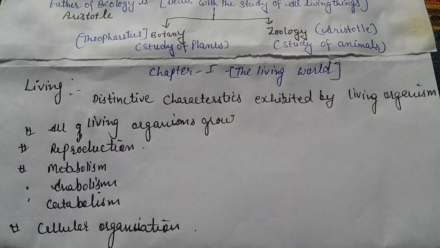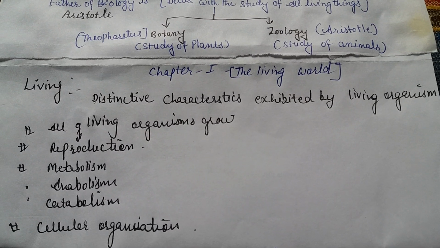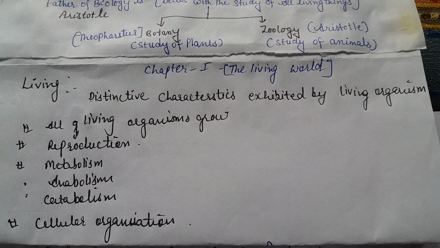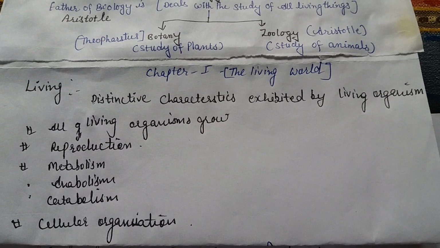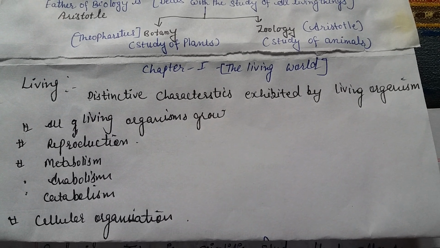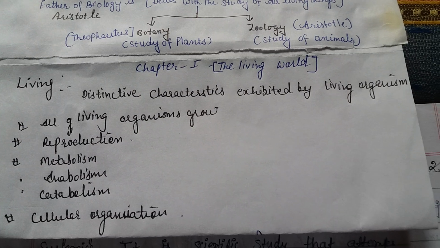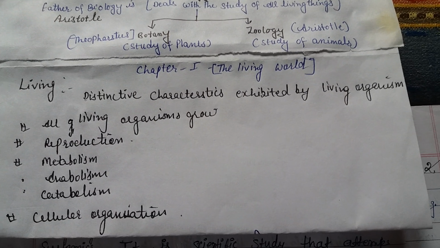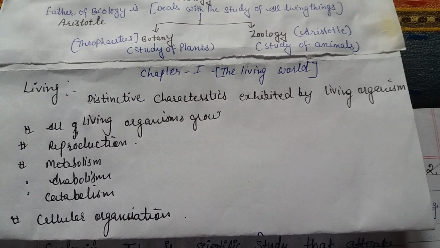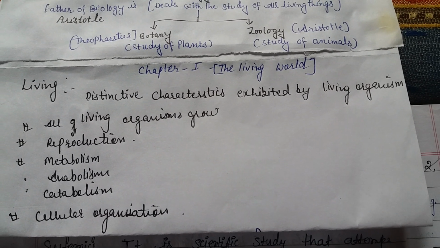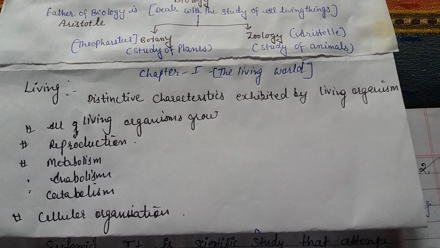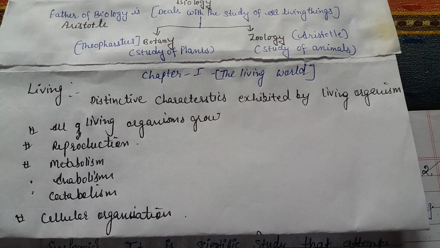So, we all know that the living world shows distinctive characteristics exhibited by living organisms. All organisms show growth, reproduction, metabolism, anabolism, catabolism, cellular organization. In the chapter number 1, we learn about the systematic and taxonomic criteria for the